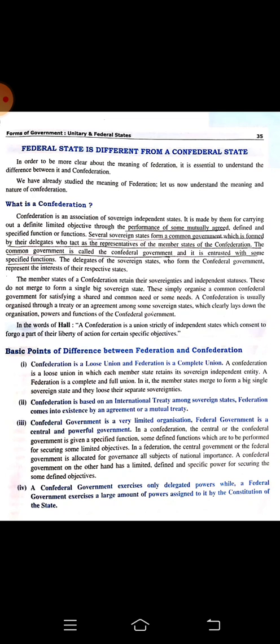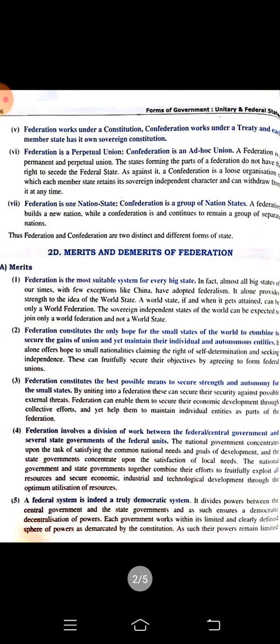A federal government gets its power from the constitution, whereas in a confederal government, when the sovereign states join together, they are delegating, meaning giving, some power to the common government, and then they are ruling. So you can say that a federal state has much more power than the confederal one. Federation works under a constitution. Confederation works under a treaty, and each member state has its own sovereign constitution.